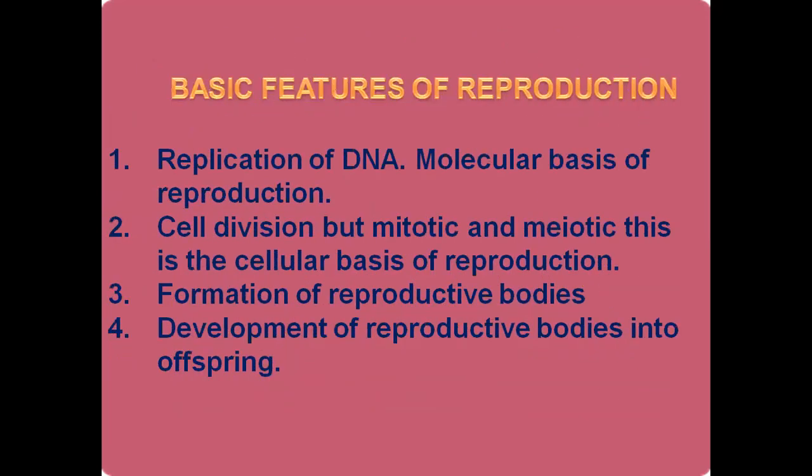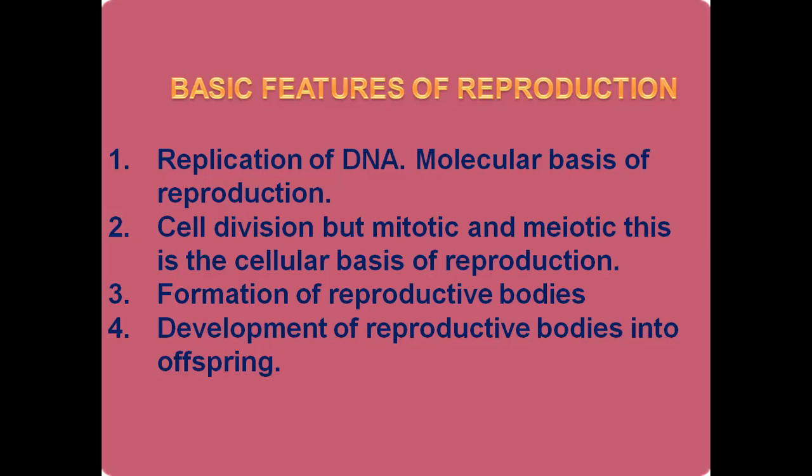Okay, dear students, now in the next slide we will see what are the basic features of reproduction. So these are the four important and basic features of reproduction. First, replication of DNA, the molecular basis of reproduction. When the DNA replicates, we call it the molecular basis of reproduction. Then cell division, here mitotic and meiotic cell division. So when mitotic and meiotic cell division occurs, this is called the cellular basis of reproduction. Then formation of reproductive bodies, right?